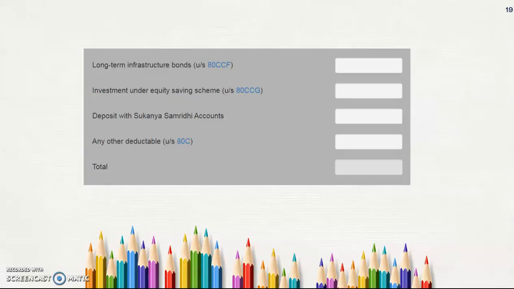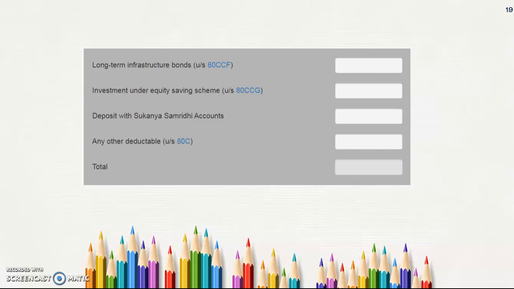Then investment under equity saving scheme and Sukanya Samriddhi account. Sukanya Samriddhi account is an account for a girl child. If I am an agriculturalist farmer and I have a girl child, I can invest up to 1.5 lakhs. That money is used for the child's education or marriage in the future. If I have earned a profit from any other business or my profession and I invest that 1.5 lakhs in the Sukanya Samriddhi account, I need not pay tax on the 1.5 lakhs.